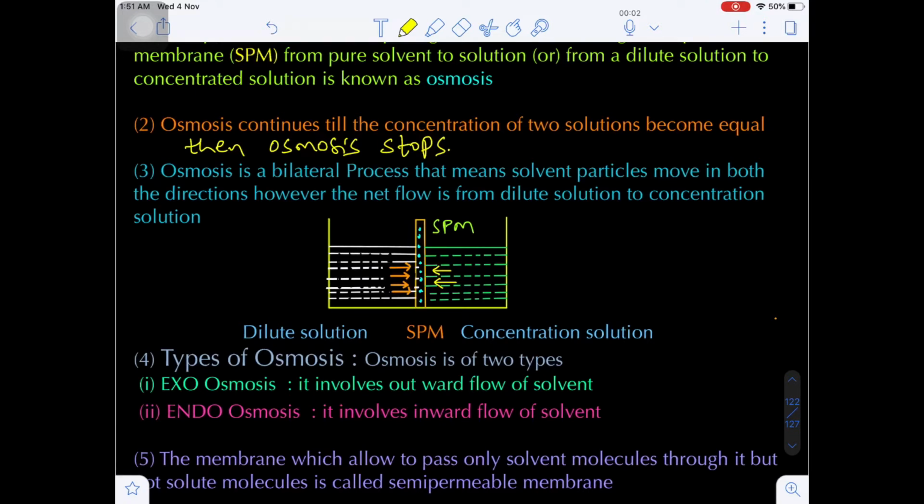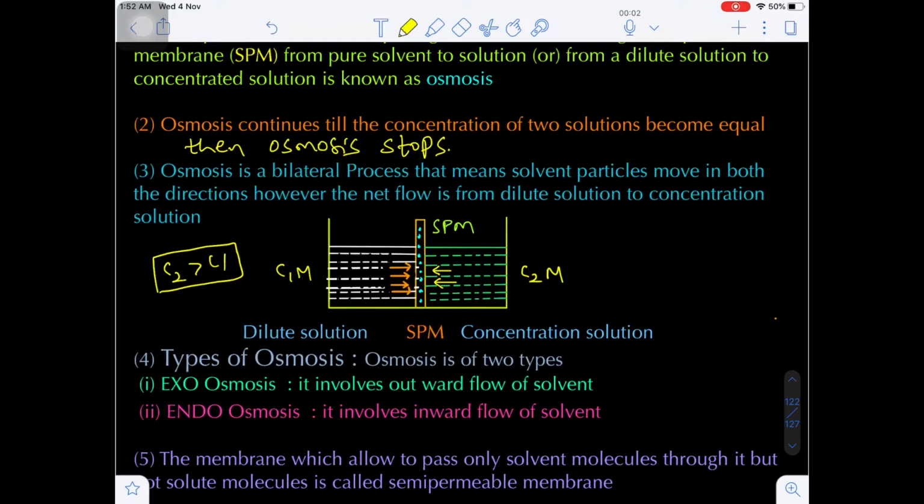Let's suppose on the left hand side C1 molar concentration, on the right hand side C2 molar concentration. We know already the right side solution is more concentrated because that is the concentrated solution. The left side solution is the dilute solution. So during osmosis what happens? The solvent molecules from the dilute solution pass into the concentrated solution through the semi-permeable membrane.